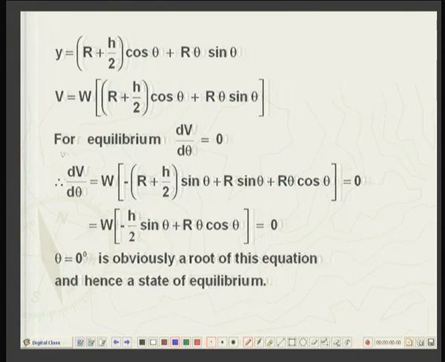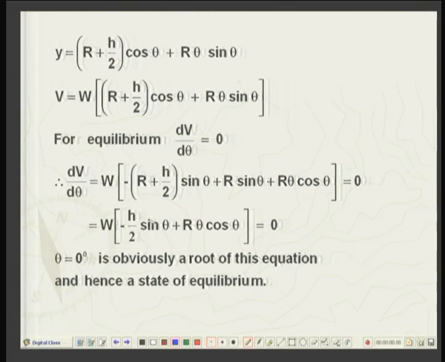Once you have dV by d theta equal to 0, the rest is a simple derivative of this expression. Cosine theta will give me minus sin theta, and this will give me two terms, first differentiation of theta and then differentiation of sin theta. These two terms are to be set equal to 0. After a little simplification, minus r sin theta will cancel out r sin theta here.